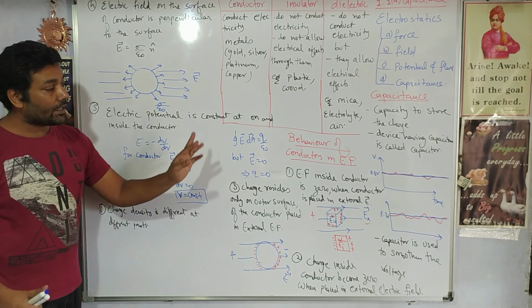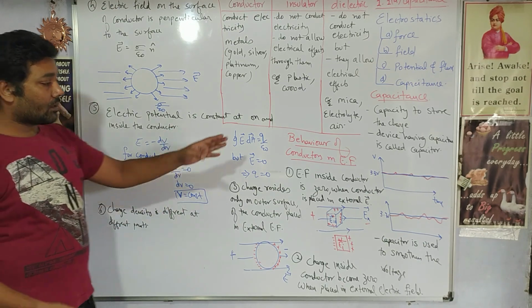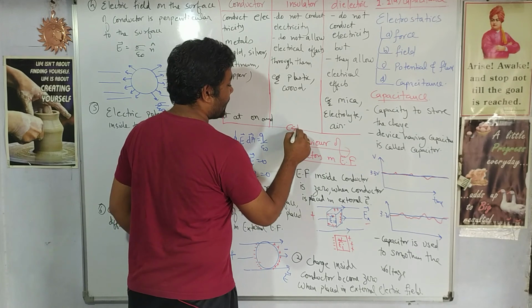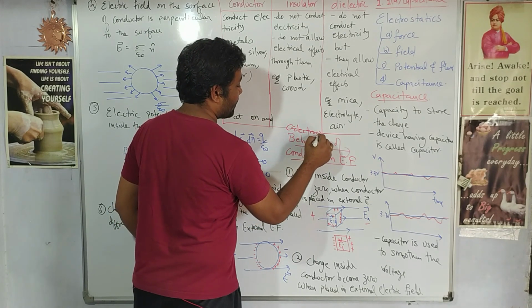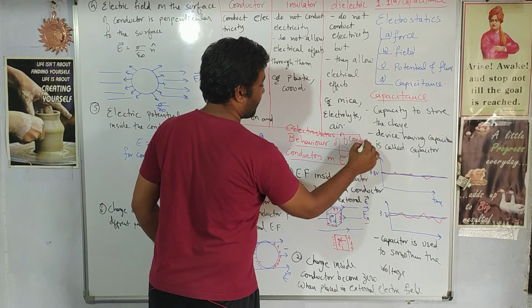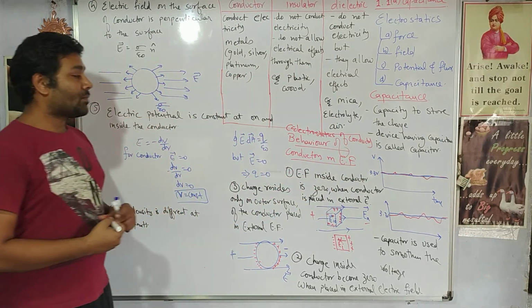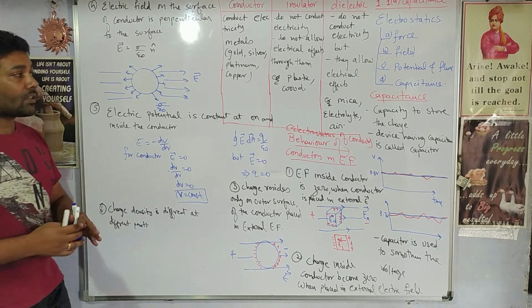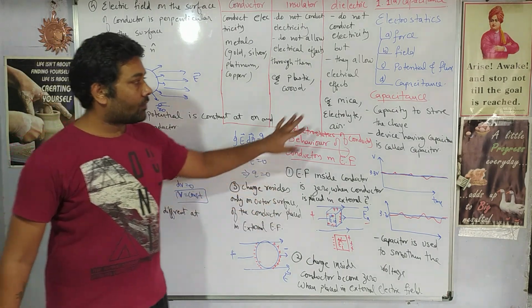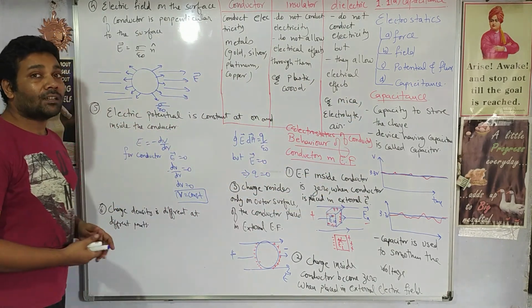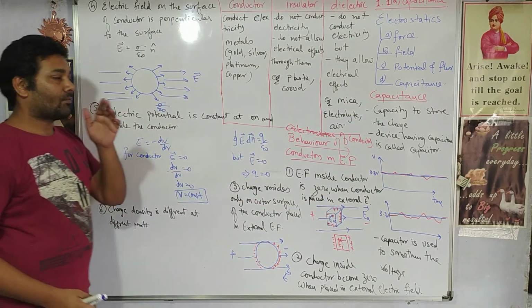So this is the electrostatics of the conductor. This topic is also called electrostatics of conductors, the behavior of conductors in an electric field. These 6 topics form the base of the topic capacitance. Then we'll see how capacitors are made in the next lecture. Thank you.